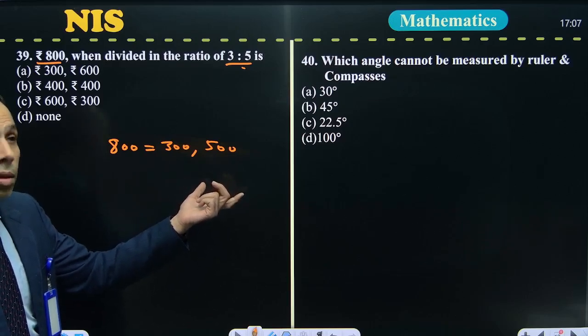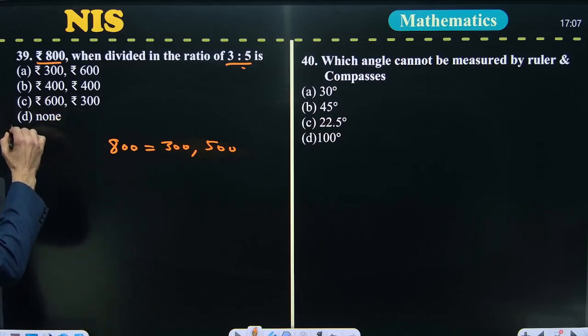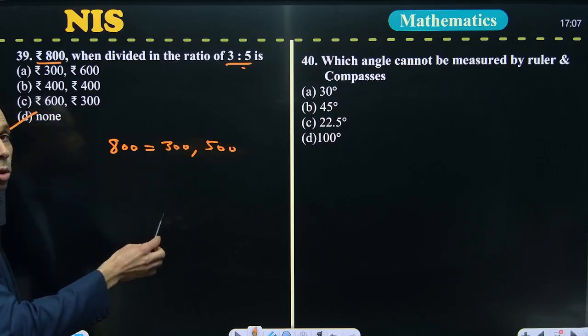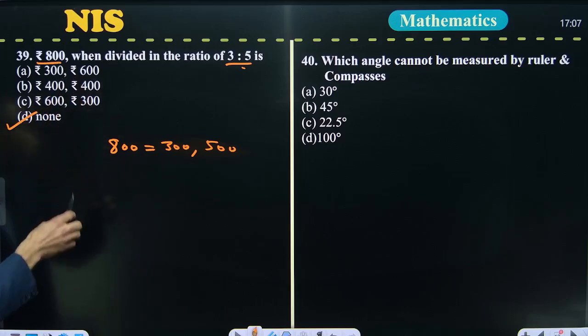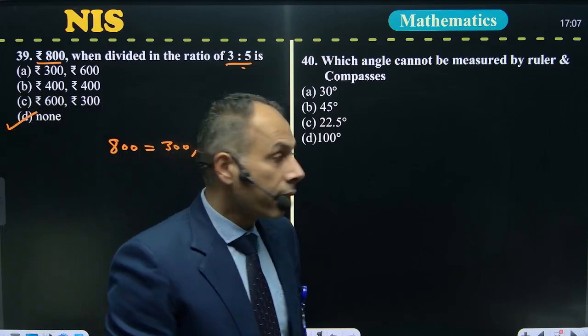So this should be the answer. Now search for it. The first option 300, 600, no. 400, 400, no. The third option 600 and 300, it's not. So the suitable one is the last option, none, because our answer is 300, 500, which is not in these three options. So the answer of the 39th question is the last option, none.